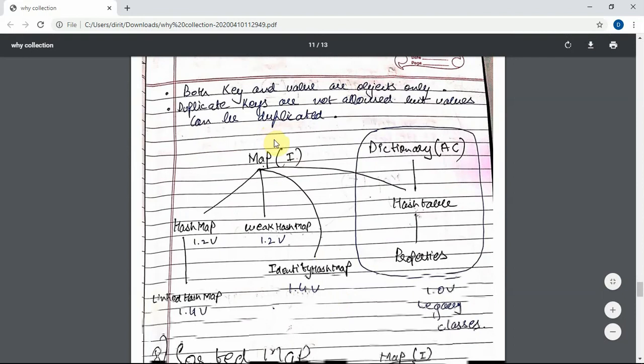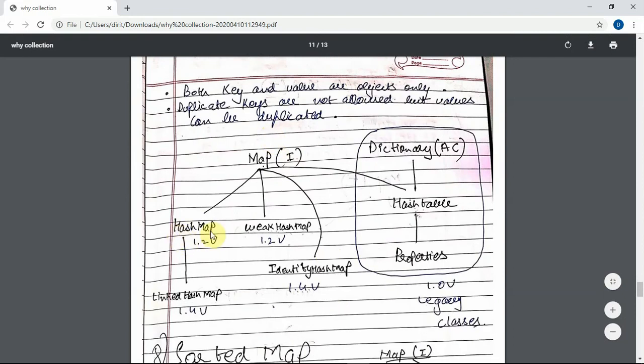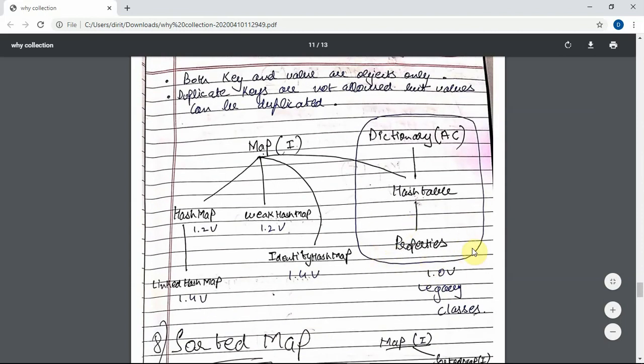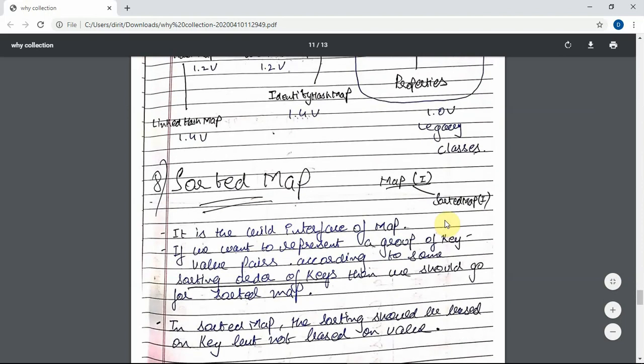In map, we have many more functionalities like hash map, weak hash map, identity hash map, linked hash map, and these are the legacy classes. From version 1.0 they are here: dictionary, hash table, properties. Properties is a file we use in Java, like when we implement Hibernate or something, then we use the properties file.